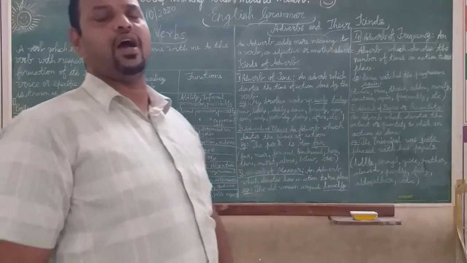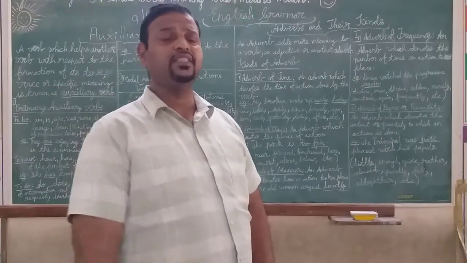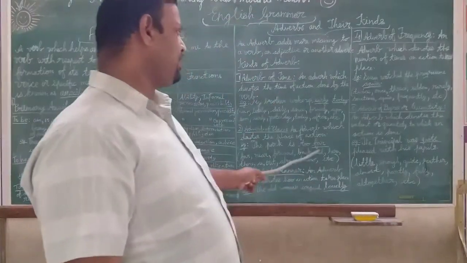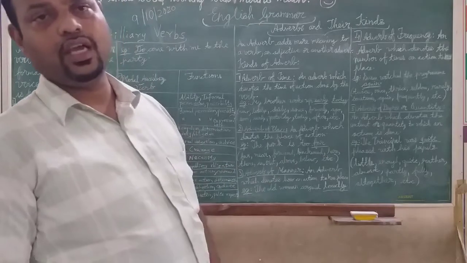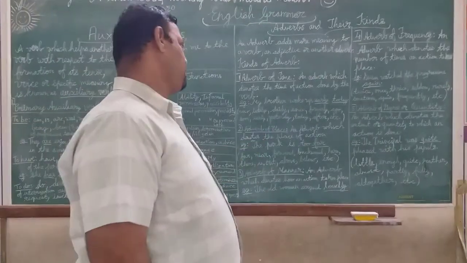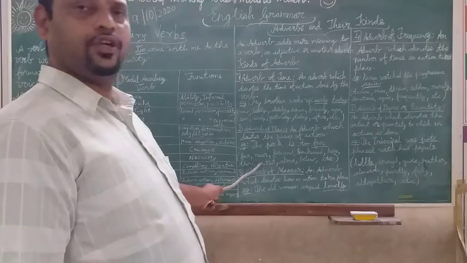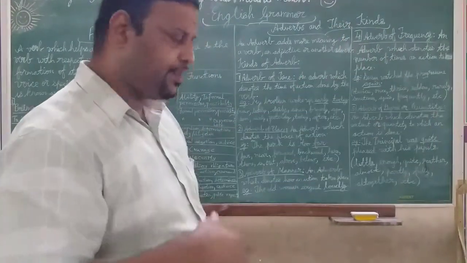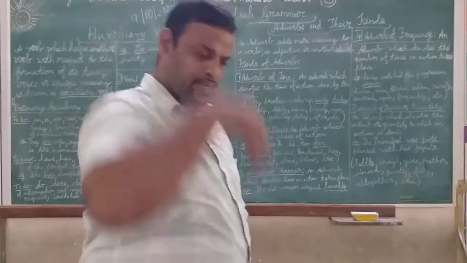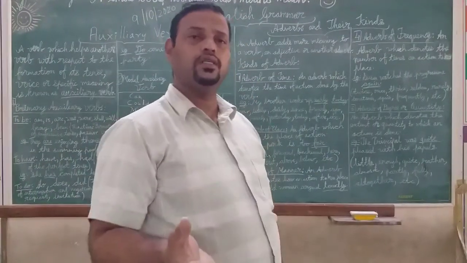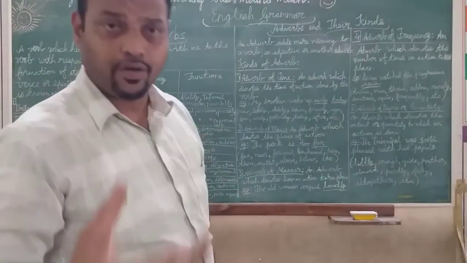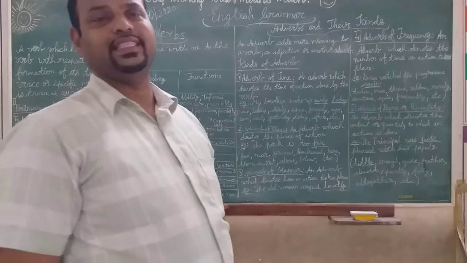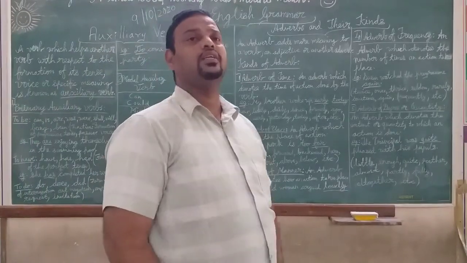The park is too far. Where is the park? The park is too far. It is showing the far, the distance. Okay? It shows your distance. Far, near, forward, backward, here, there, in, out, above, below, etc. These are words which denote the place of action, and are called adverbs of place. It shows a distance.